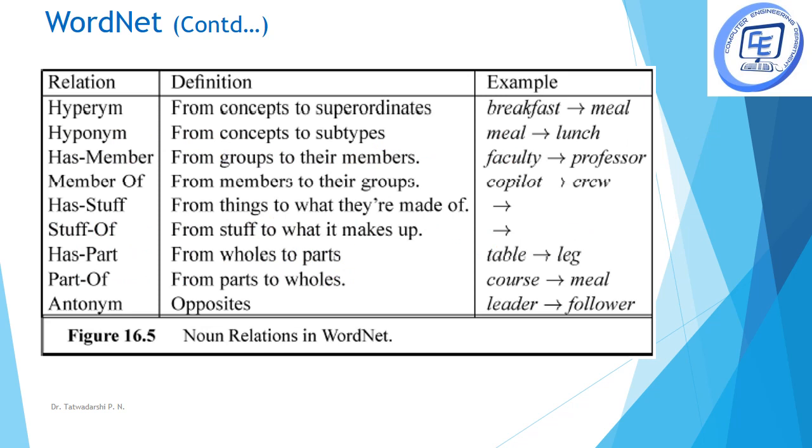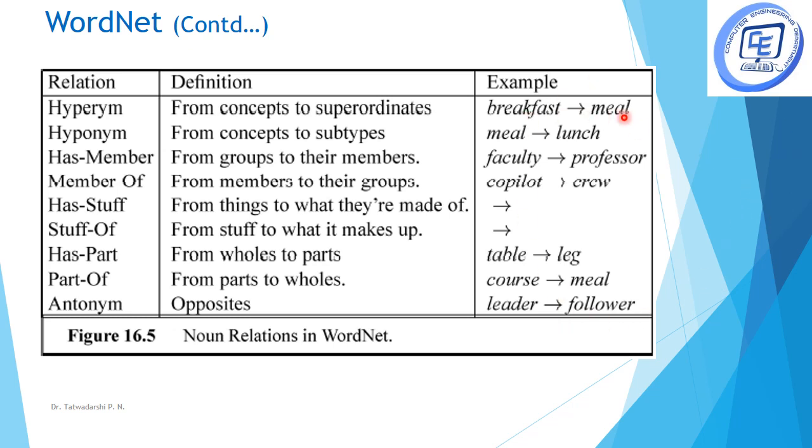This is generally how a WordNet looks. This is a WordNet for noun phrases. So we have hypernym, hyponym, has-a-kind-of relation, part-of, and antonym. All these different types of relations are expressed here.